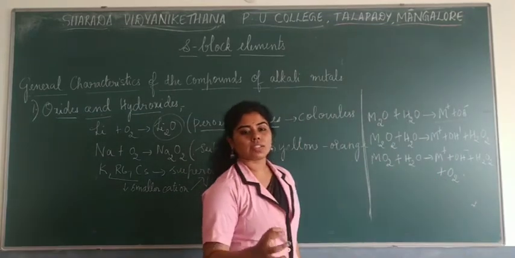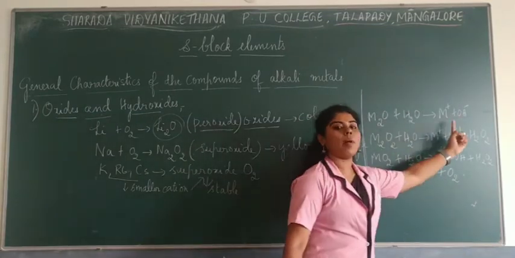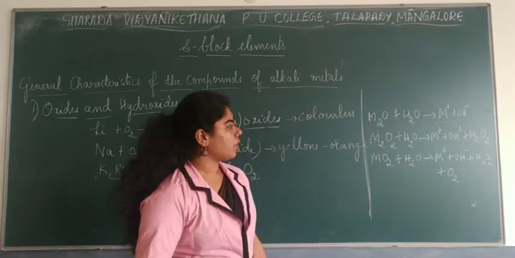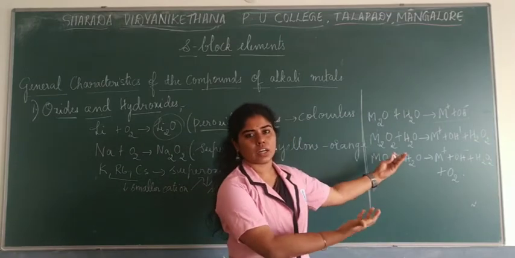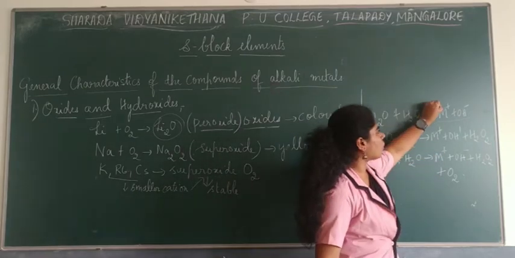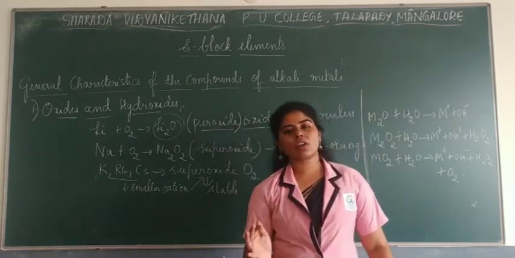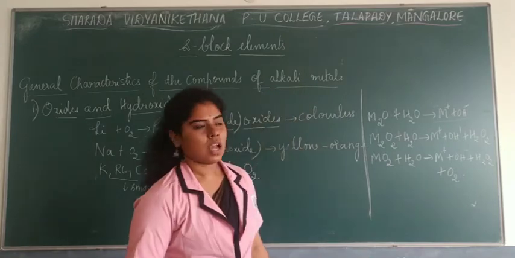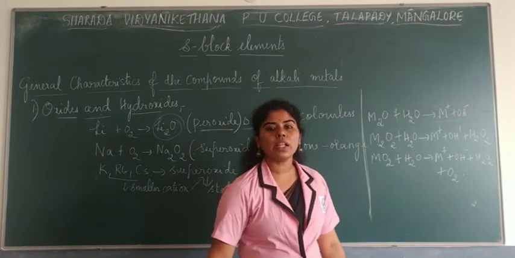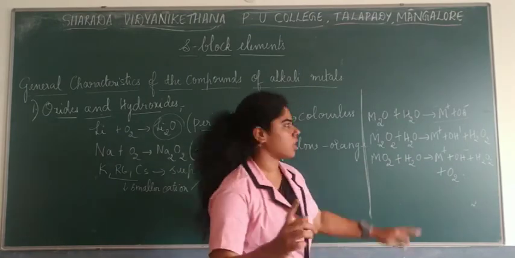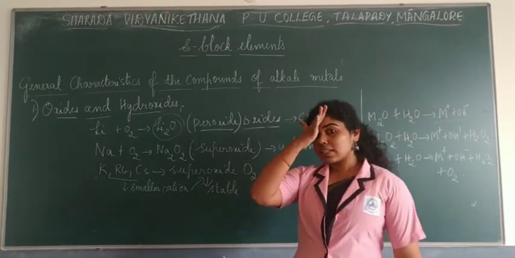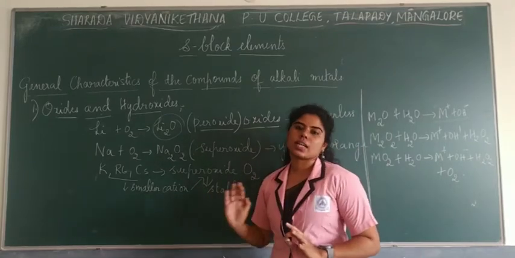So whenever these oxides are treated with water, they form metal hydroxides. So these are usually soluble bases, we say. But if the process of crystallization is done, then you obtain a white crystalline solid of these hydroxides. So usually hydroxides are white crystalline solids. But if you are treating them with water, initially they are soluble, and that's how you call them hydroxides. Metal oxides react with water, forming metal hydroxides. So this is the general idea about oxides as well as hydroxides.